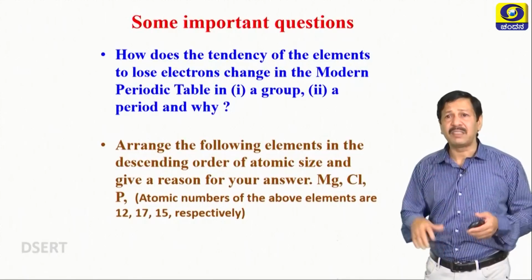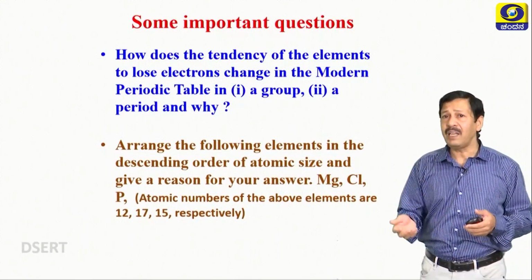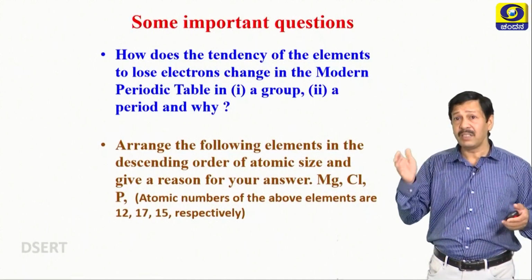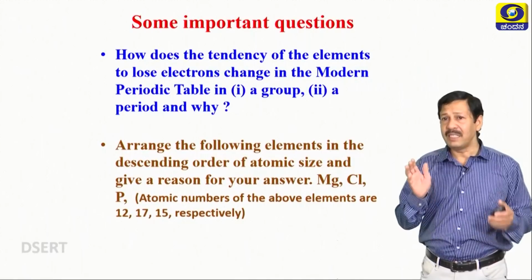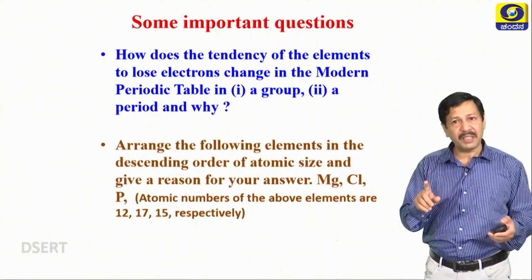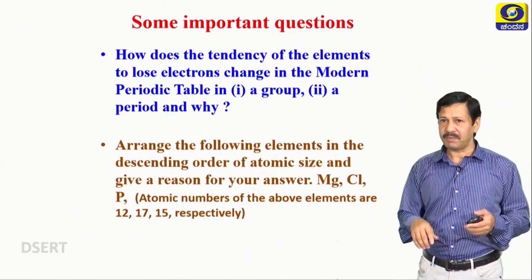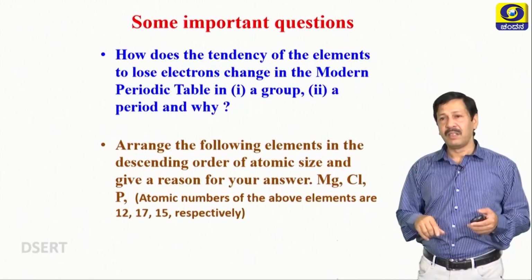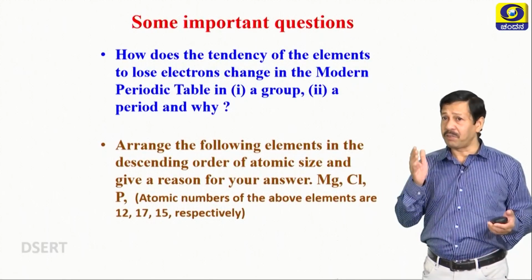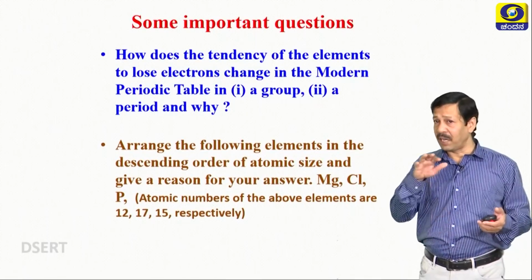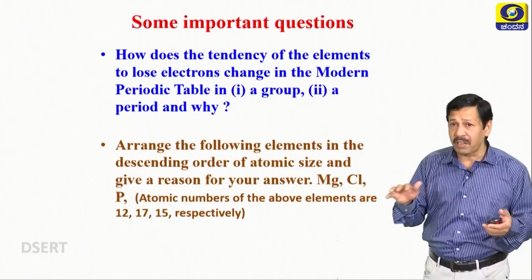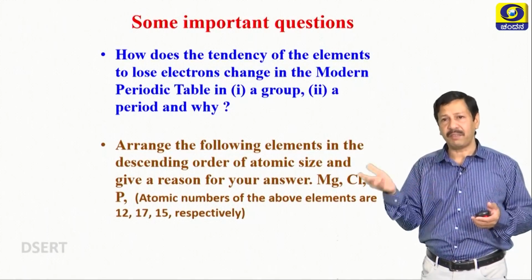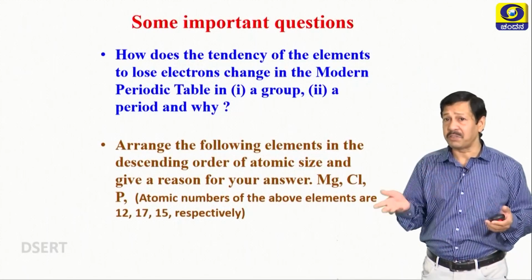Arrange the following elements in the decreasing order of their atomic size and give the reason for your answer. Magnesium, chlorine, phosphorus. Atomic numbers of these elements are 12, 17 and 15 respectively. So you have to arrange them in decreasing order of their atomic size. Very easily, first you have to write the electronic configuration, so that you will identify whether they belong to the same period or not. Same shell number means same period. So obviously, these all belong to the same period.